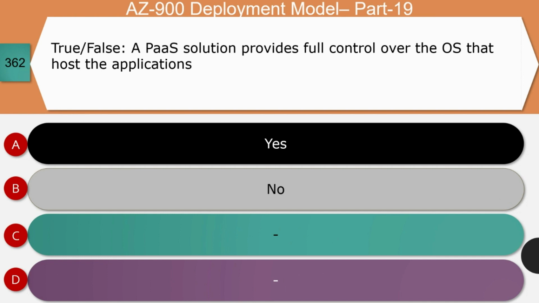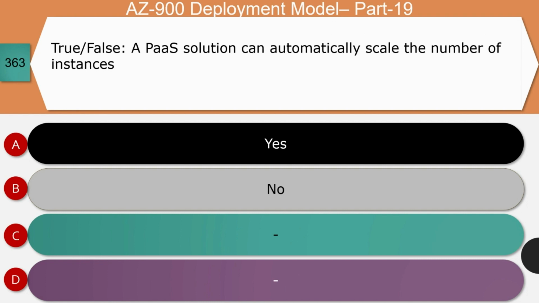True or false? A PaaS solution provides full control over the operating system that hosts the application. Is it yes or no? The right answer for this question is no. Let's see the reason. The PaaS solution does not provide access to the operating system. In this case, the web apps use platform as a service. Web apps are usually hosted on virtual machines running on Internet Information Server. However, you have no direct access to the virtual machine and the operating system, as you would in IaaS.